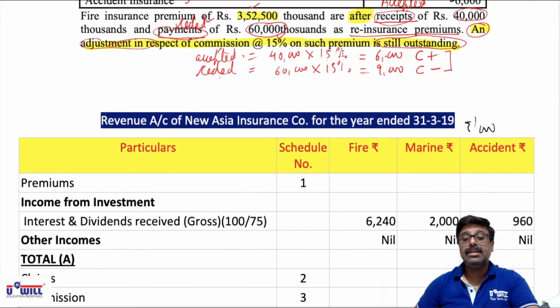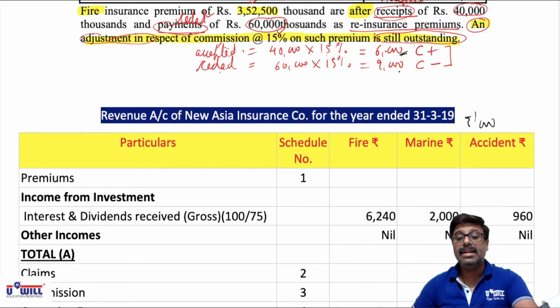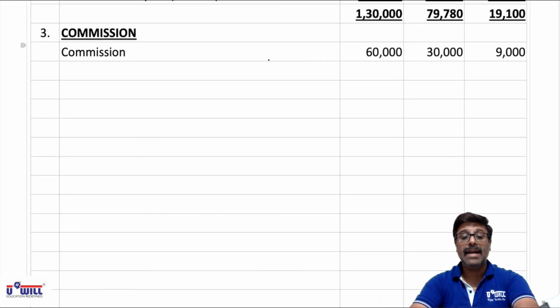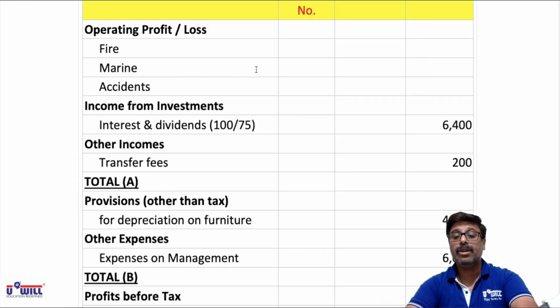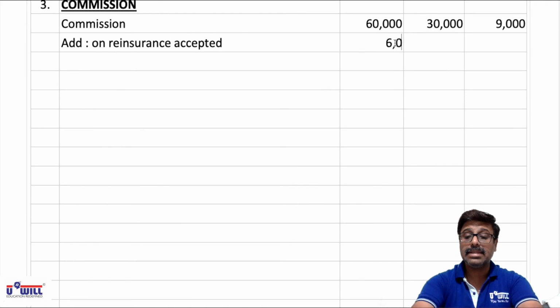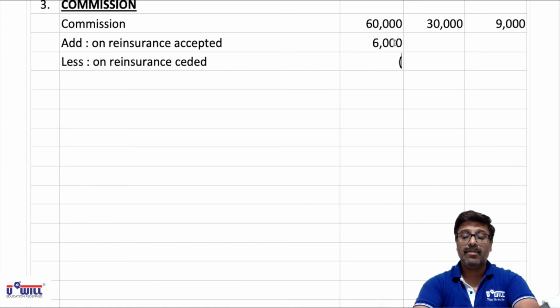We have an adjustment. This ceded and accepted effect was not given, and that was only related to fire insurance business. So in fire insurance, 6,000 we will add and 9,000 we will minus as accepted and ceded. On reinsurance accepted, only in fire column the amount we have to add is 6,000, and then less on reinsurance ceded, only in fire column what we have to minus is 9,000.